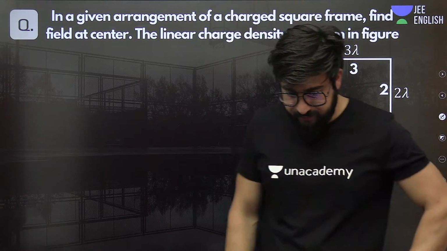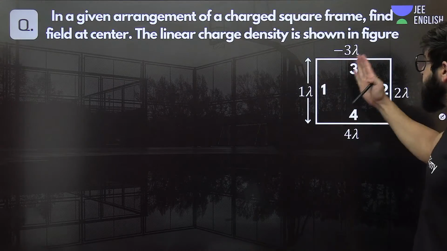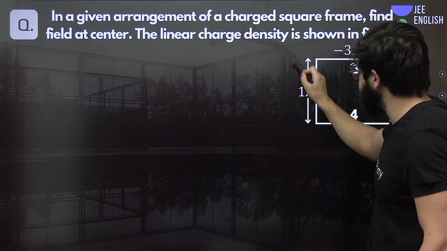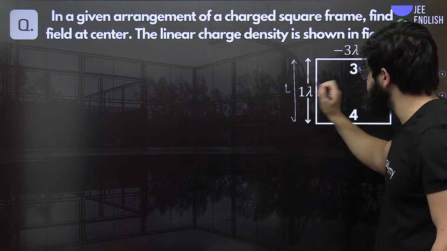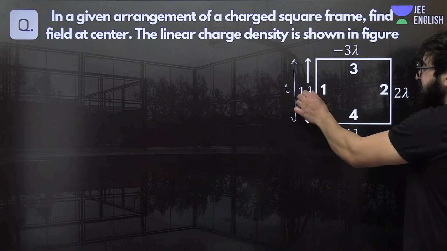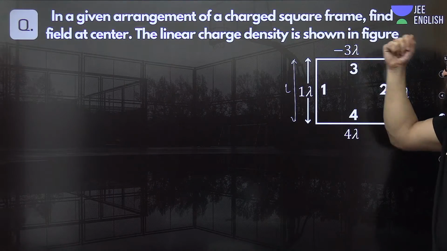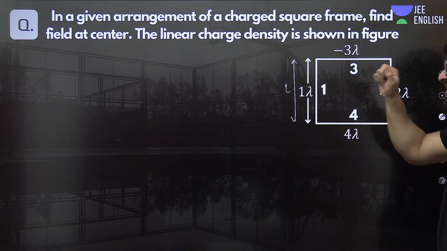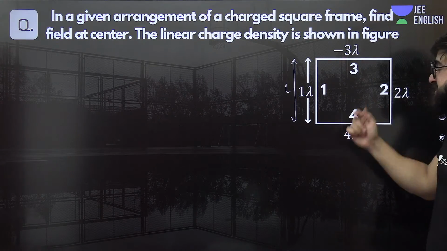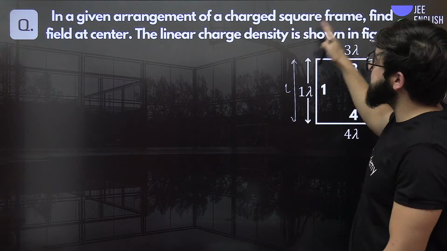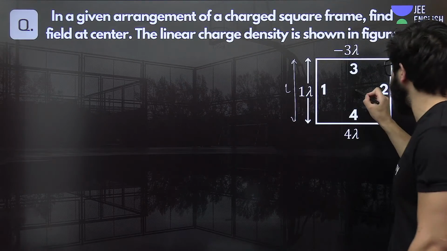Okay, that's great. Now, can you solve this question? This is basically a rod of length L. The sides are having linear charge density lambda, minus 3 lambda, 2 lambda, and 3 lambda respectively. I'm asking you to find the electric field at this center exactly.